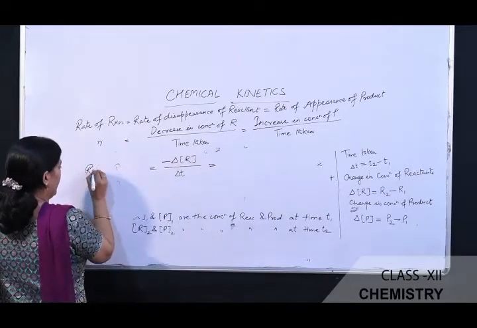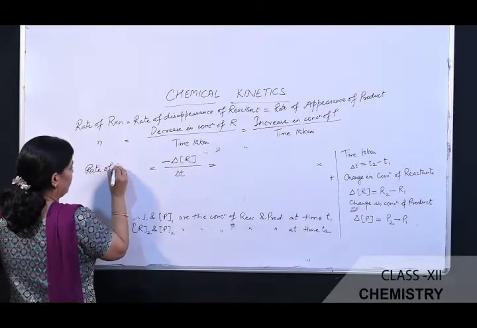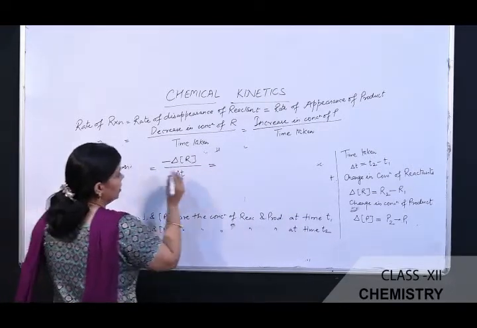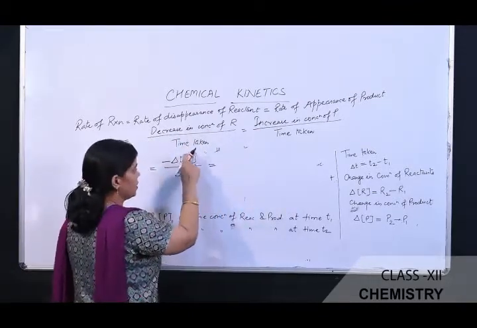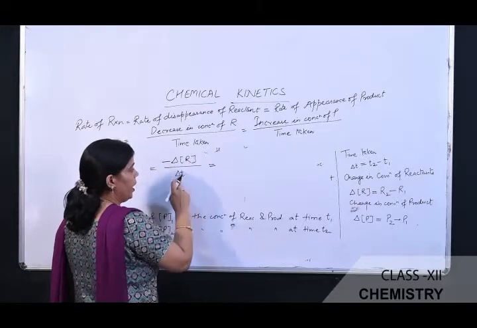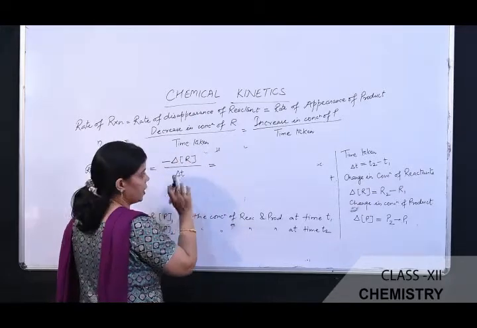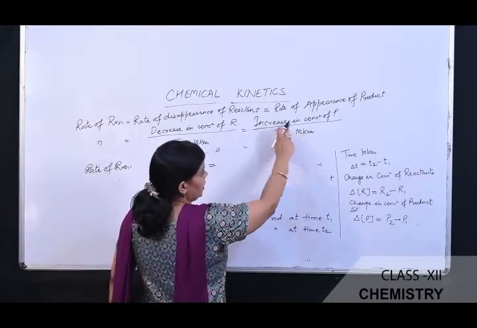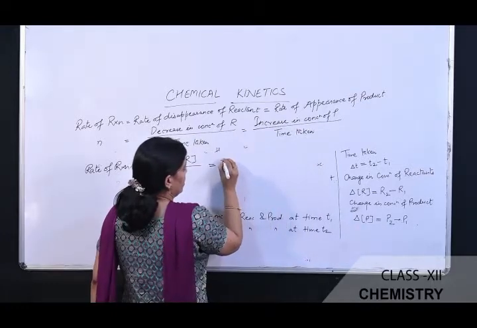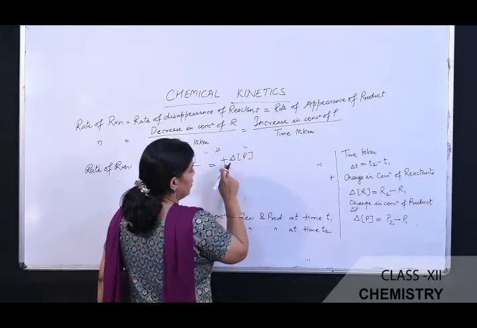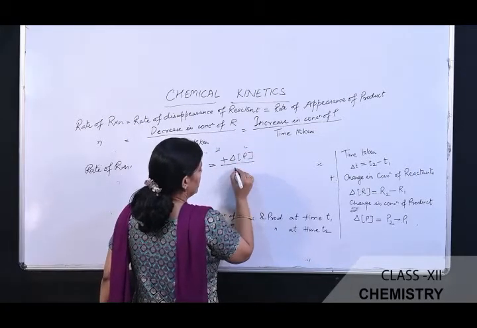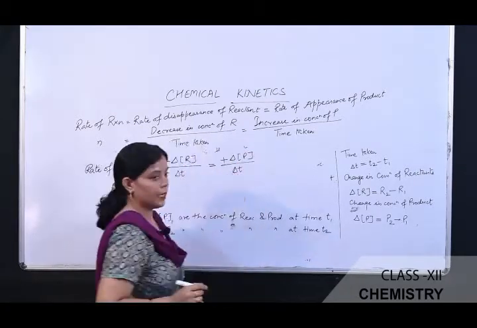This is the rate of reaction. Same, this is the decrease in the concentration, minus delta R, that is the change in the concentration of the reactant, and this is the delta T, that is the time taken for the reaction. Similarly, for the increase in the concentration of product, this is the change in the concentration of the product, that is the plus delta P divided by time taken, that is the delta T.